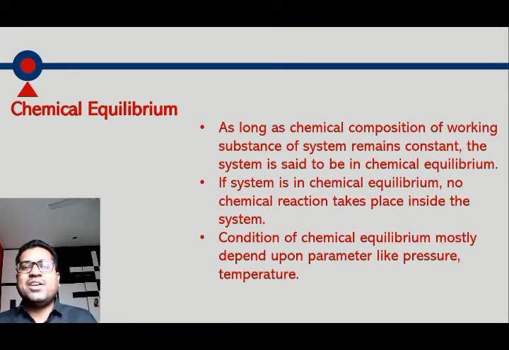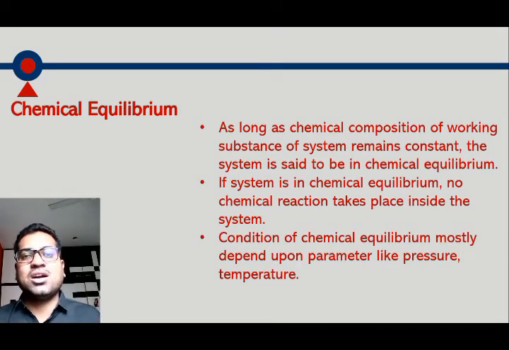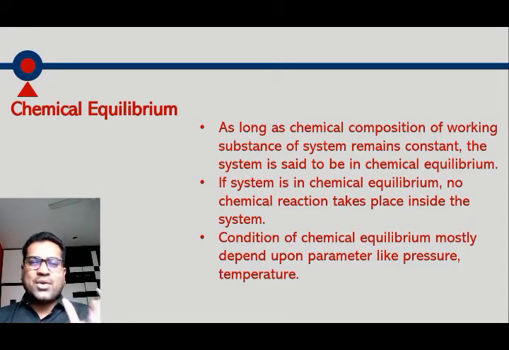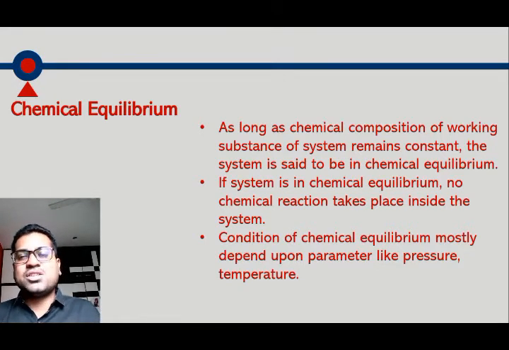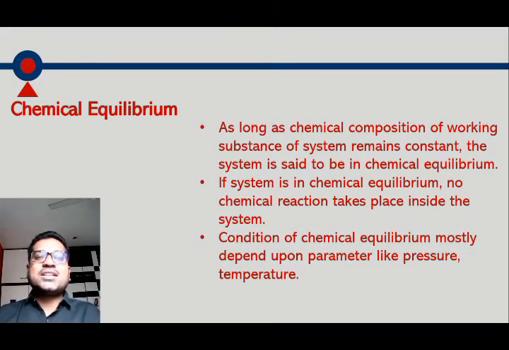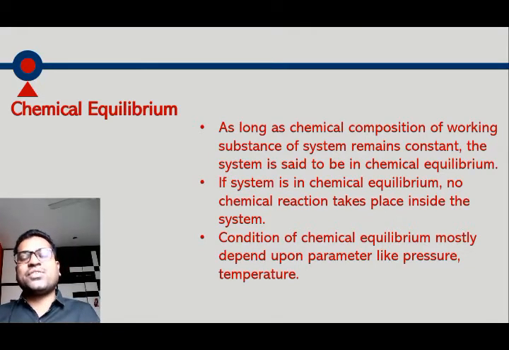Now we will elaborate it with one simple example. In one beaker I have hydrochloric acid, and in another beaker I have sodium hydroxide, NaOH. As long as HCl and NaOH are in different beakers, there is no change in composition.